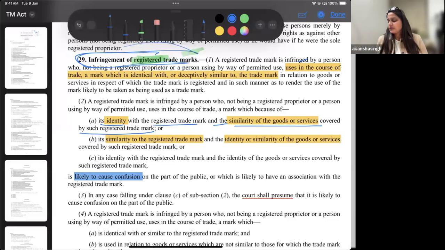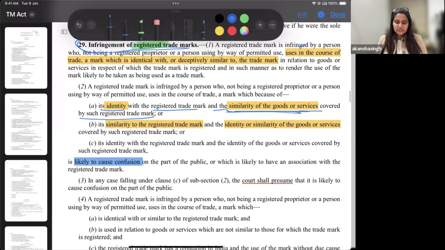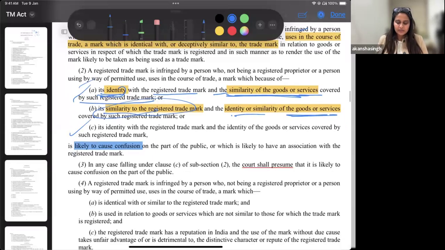So, let's say I take a trademark on Apple for electronic gadgets, or maybe later, if I want to extend and have a cafeteria also, I will then enroll myself or get classified in that particular class as well. So it's important that it has to be seen. Identity or similarity is there with respect to what? Goods and services.